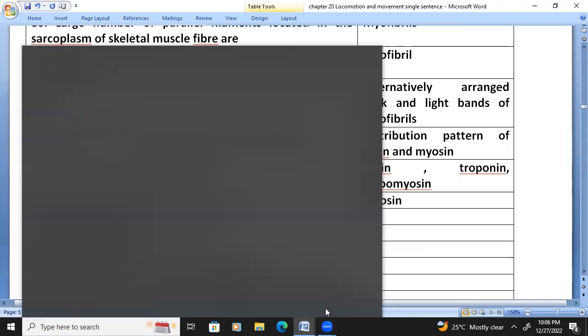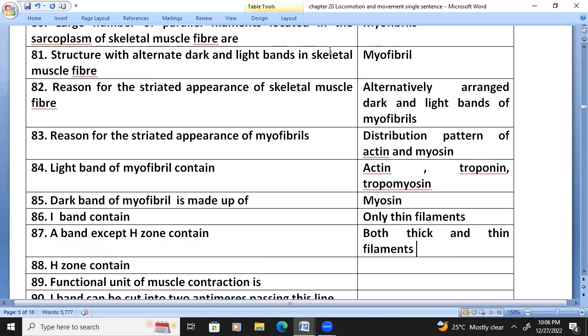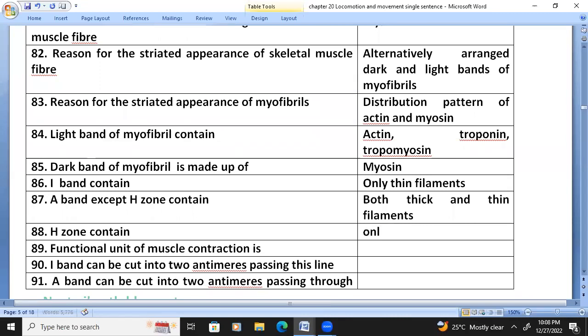I band contain only thin filaments. A band except H zone contain both thick and thin filaments. H zone contain only thick filaments.